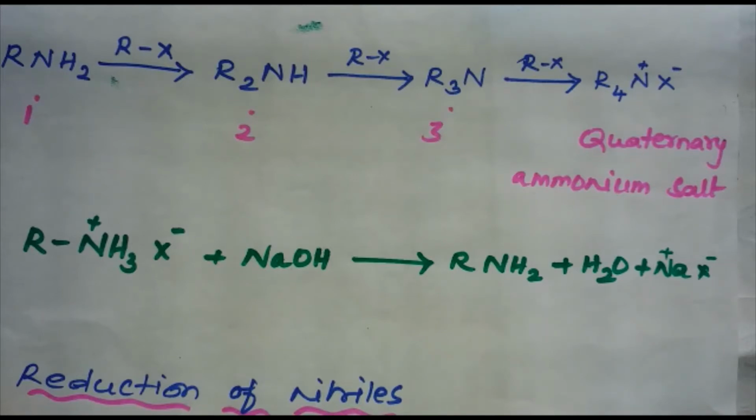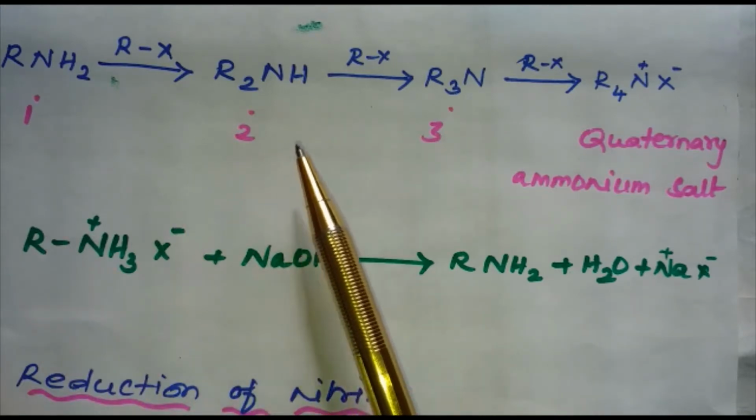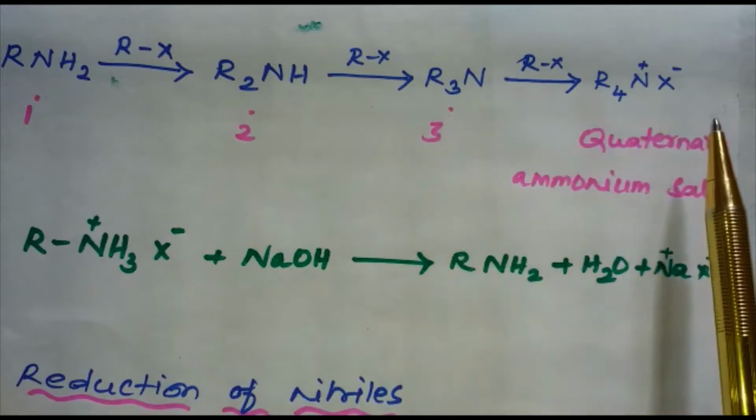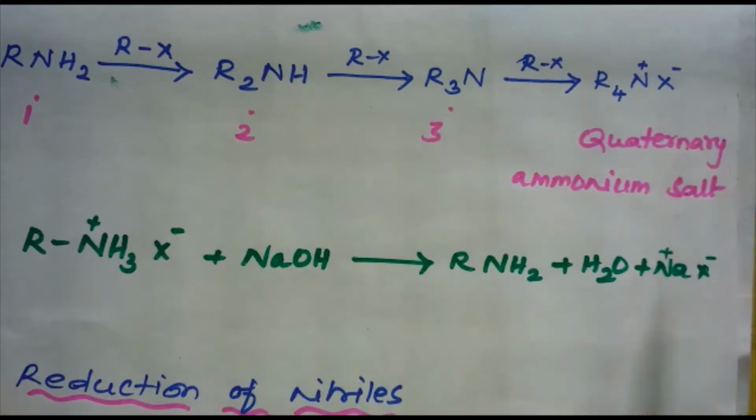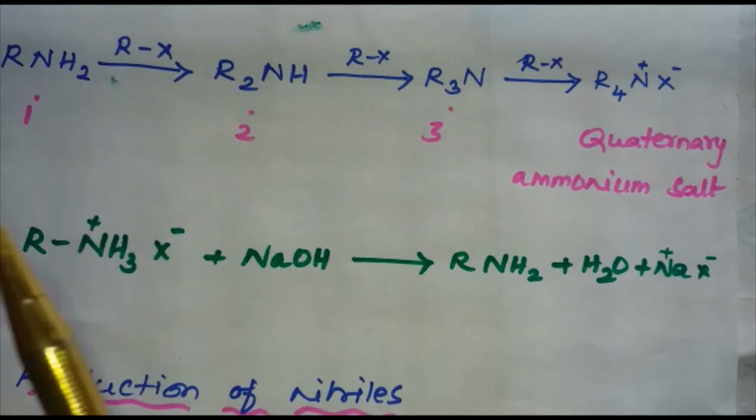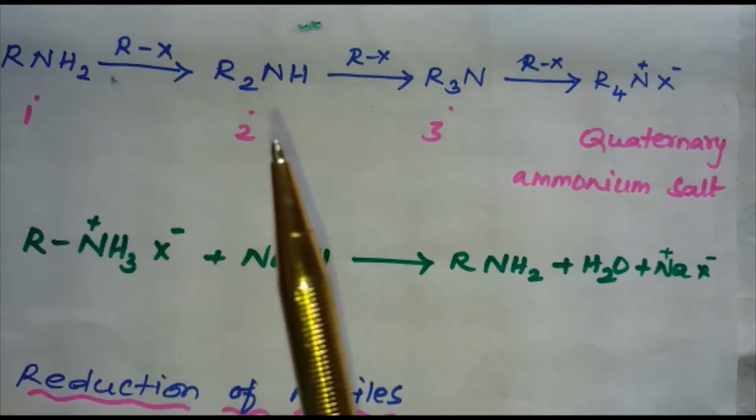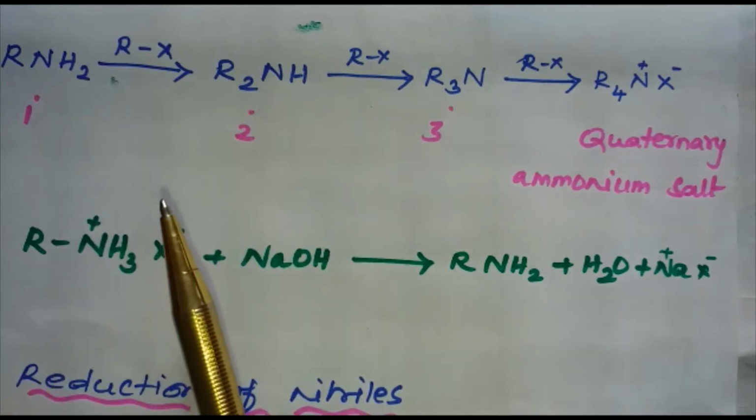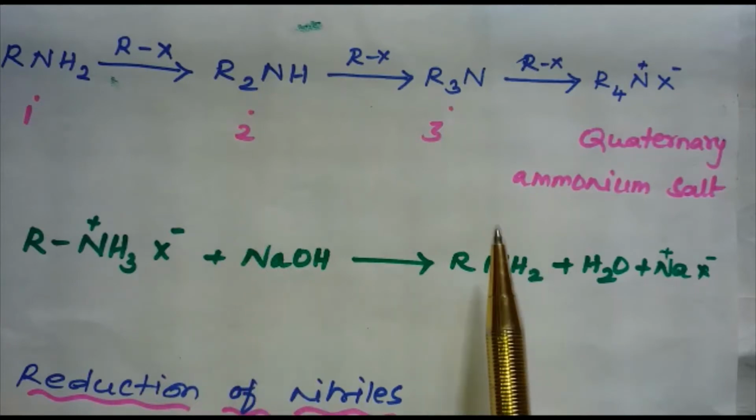Ammonolysis has its own disadvantage. What is the disadvantage? It yields a mixture of primary, secondary and tertiary amines and also quaternary ammonium salt. However, the primary amine is obtained as a major product by taking large excess of ammonia. And if you see the order of reactivity of halides with amines, it is of the order of RI is greater than RBr is greater than RCl.